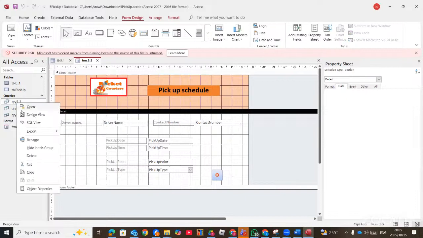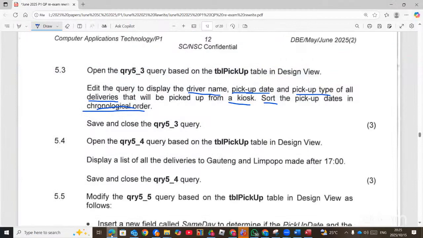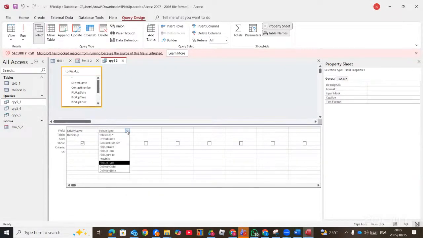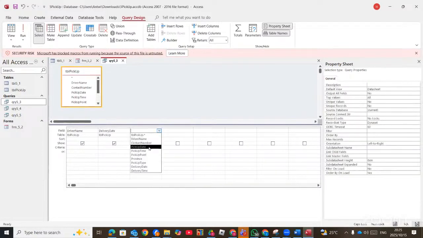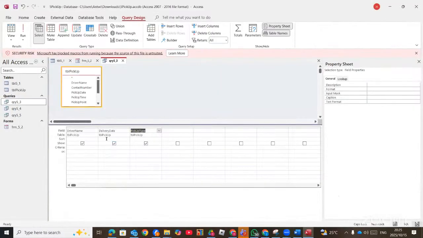You right click, design view. Now the question says we must display driver name, pickup date, pickup type. So we have to pick the driver name, pickup date, and then pickup type. Then the question says we must sort the pickup date. So the pickup date, we choose sort in ascending order. And then